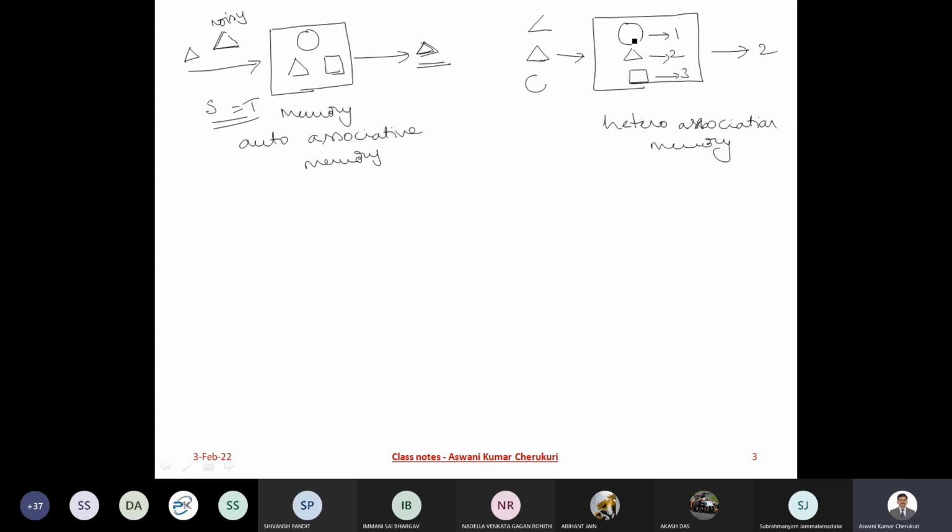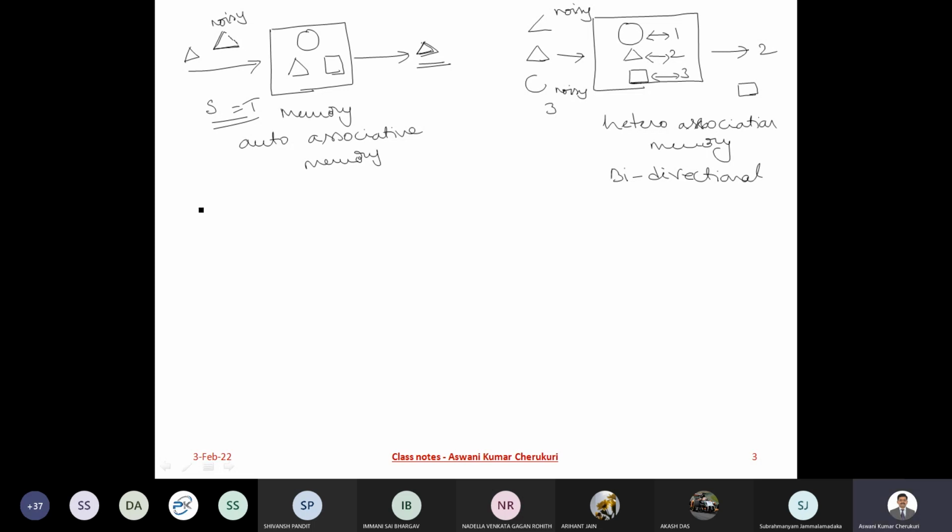Imagine it is not only in one direction. If association is there bidirectionally, that means like this. So imagine I am giving the stimulus as 3. What is that I am supposed to get? Square. It is bidirectional. So these auto-association and heteroassociation both include the distorted ones also. Correct. Either you are giving the correct stimulus or a noisy stimulus, the model should work.